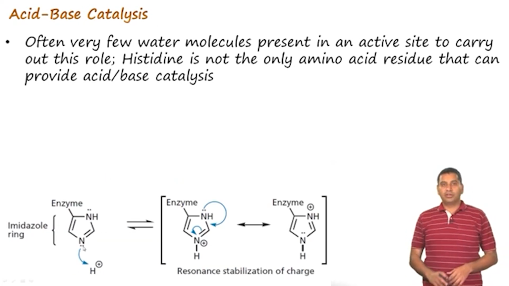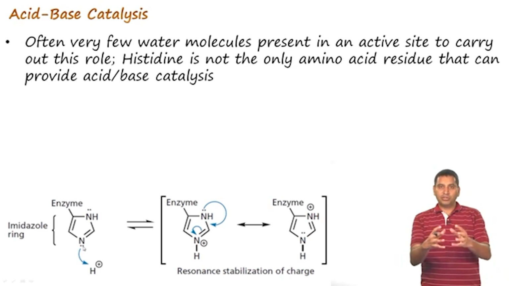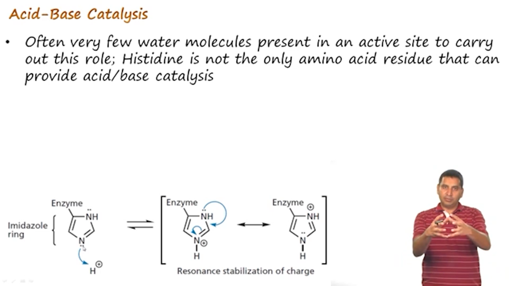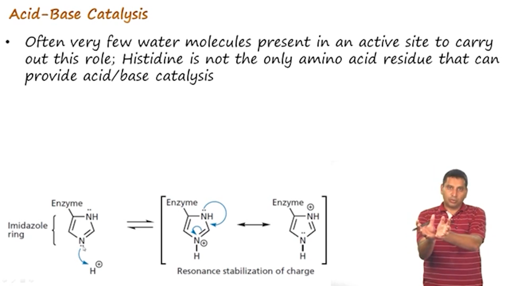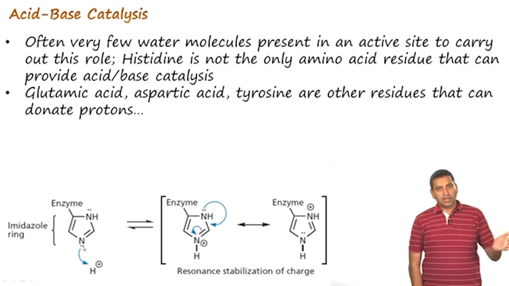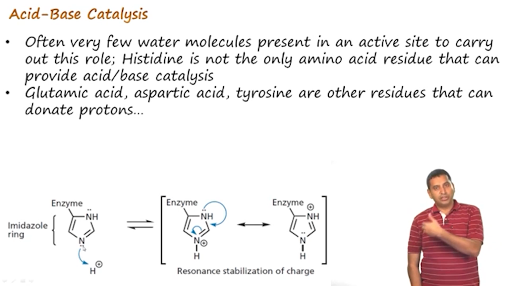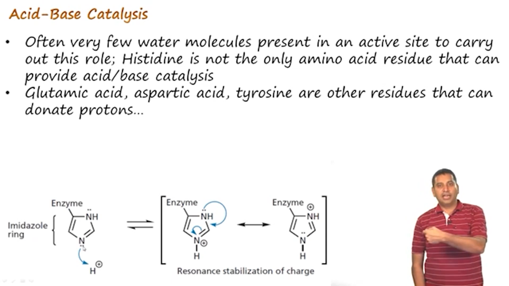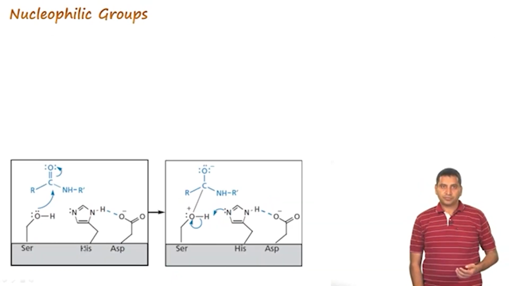One of the ways in which, so histidine is important because histidine is a source of proton, and since water molecules are not normally present inside the protein, histidine can act as a source of acid or base, and therefore an important way to carry out acid base catalysis. There are other amino acids such as glutamic acid, aspartic acid, or even tyrosine which can donate protons, but this is one way. So, it can donate protons and therefore, it can act as an acid.